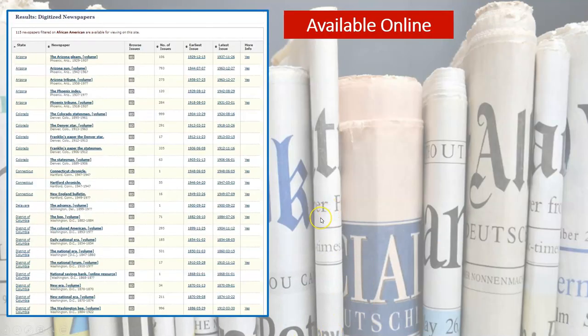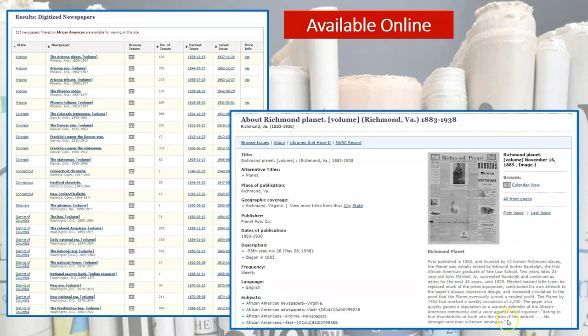Now, there's also a huge digitization component to this project, and you can look at a list organized by state that tells you what has been digitized and is available online through Chronicling America. And I find that very helpful because I don't want to be searching in a time period, not finding results, to realize that those newspapers hadn't been digitized. So please do check that element out.